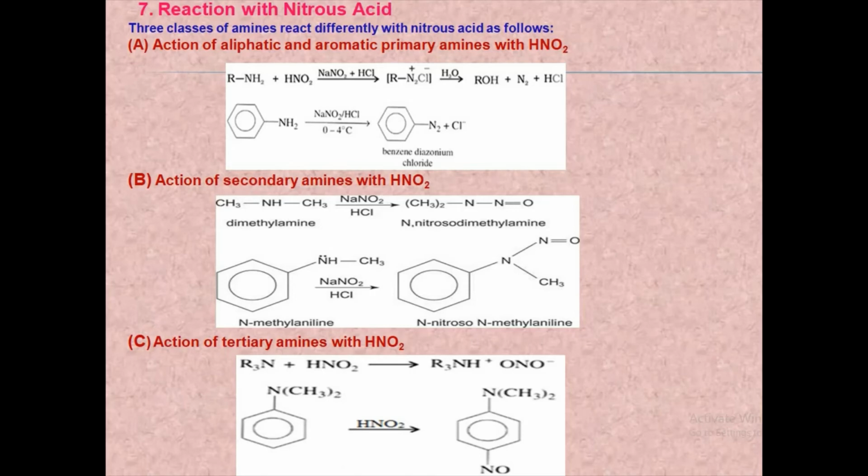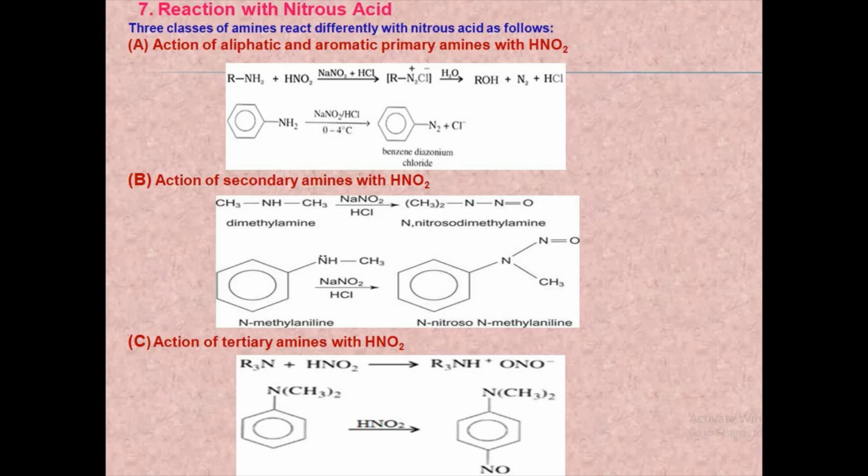Next is action of tertiary amines with nitrous acid. Aliphatic tertiary amines react with nitrous acid to form trialkyl ammonium nitrites. That is, these are salts. It is reaction of a base with an acid. So these generally give salts, trialkyl ammonium nitrites, which are soluble in water. Whereas aromatic tertiary amines react with nitrous acid to form para-nitroso derivatives.